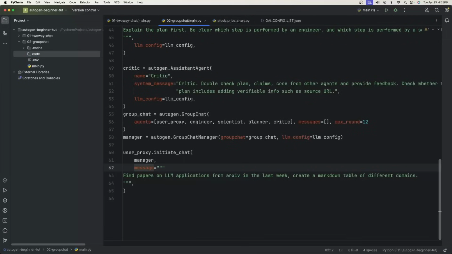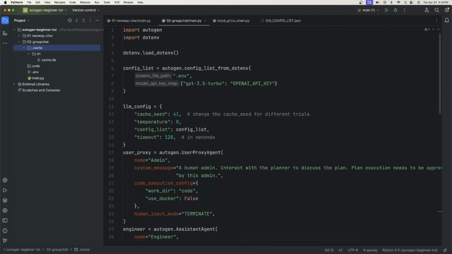But if you wanted to run this again, see, it already cached. We have the cache seed of 41. If you want to run this again, try with a different cache seed and see what it gives you.